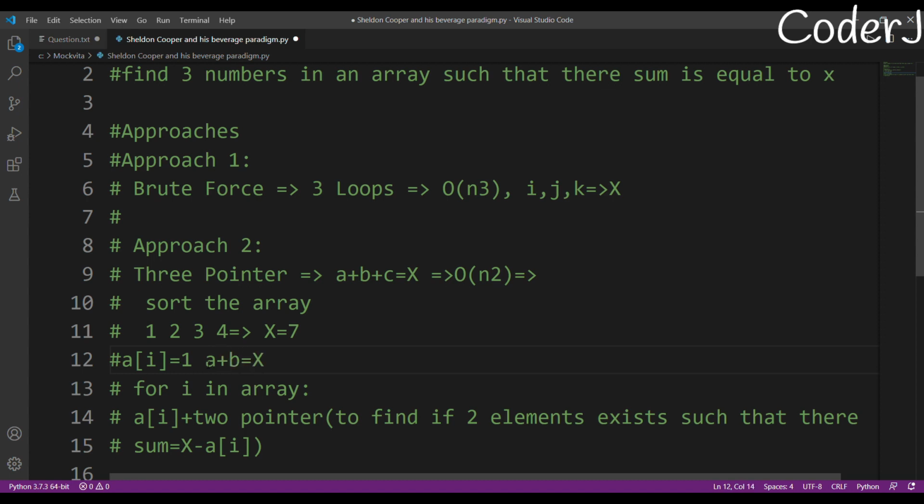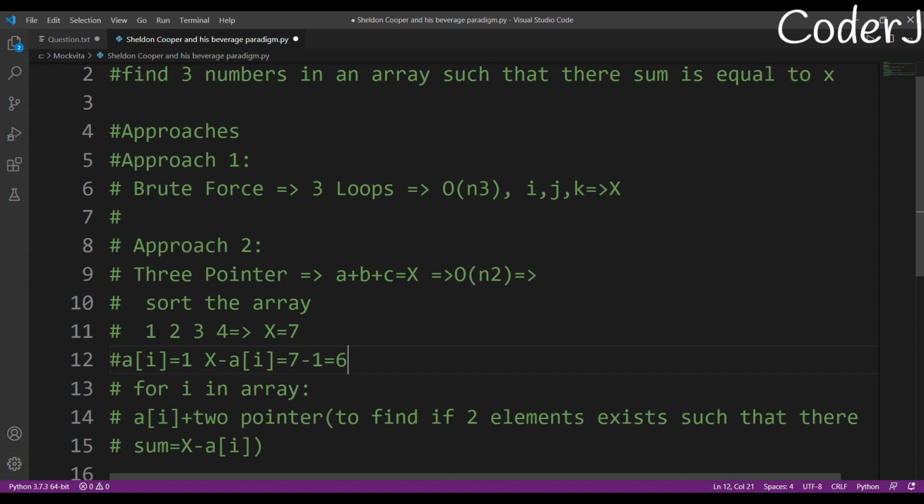But here I'm checking if a plus b is equal to x minus a of i. I've just decreased the value of x by a of i, and I'm checking if such a sum is possible. So what will x minus a of i become? It was 7, so 7 minus 1 will give me 6.